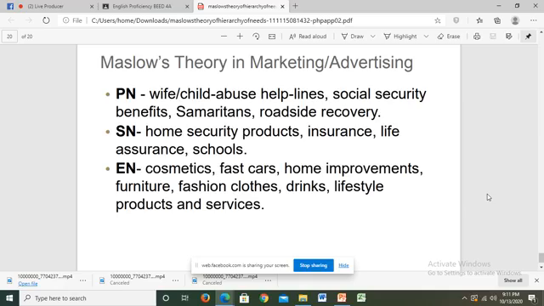All of these needs are related to communication because knowing these needs helps advertisers, businessmen, and companies communicate to people and cater to their needs and their lifestyle.